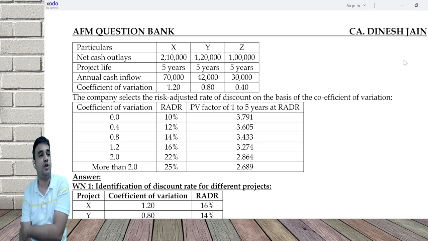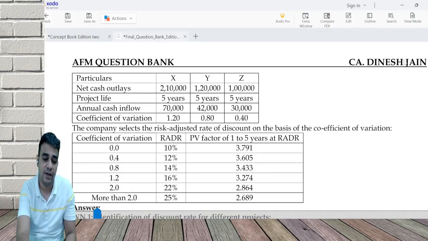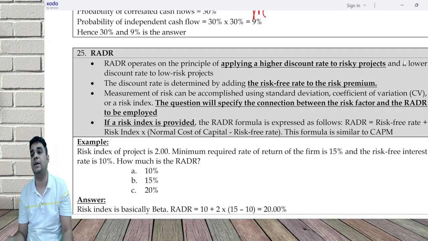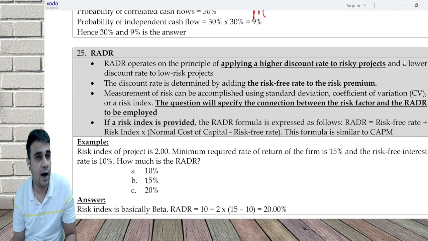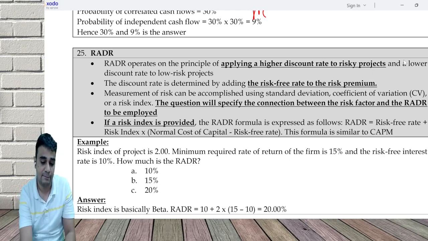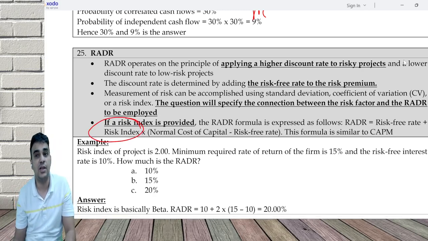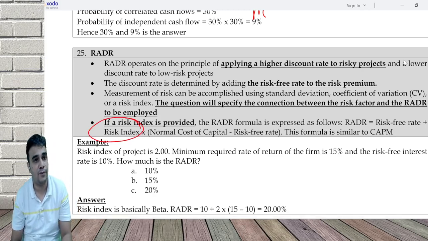If it's more than 2, follow a 25% discount rate. So this is also one approach we saw. And in one exam scenario, they said do RF plus beta into RM minus RF. RF is the risk-free rate, but they did not have beta. Beta was called the risk index, and RM was called the normal cost of capital.